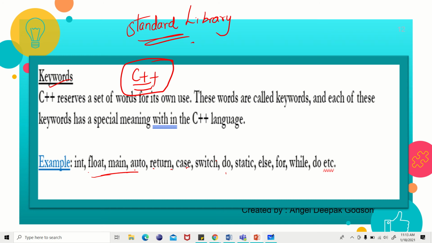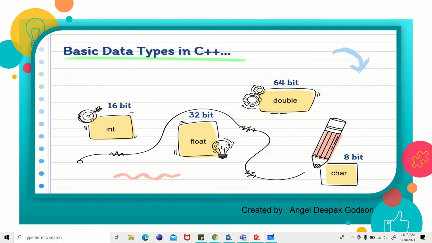Next comes the data type. This is one of the most important things. Okay, listen carefully. The basic data types in C++ are int, float, double, and character. So int means what?